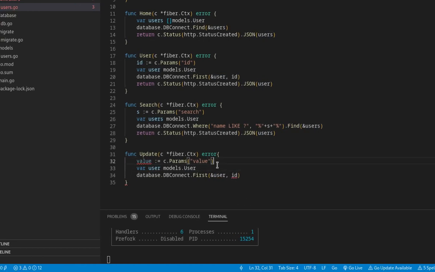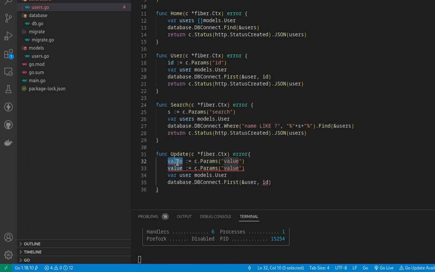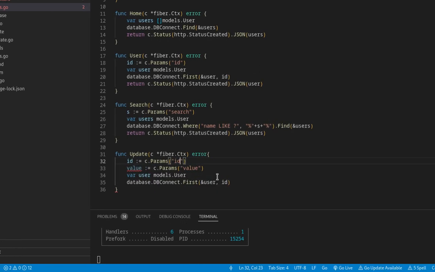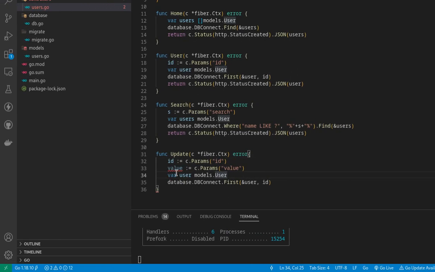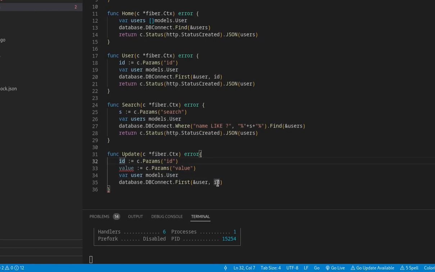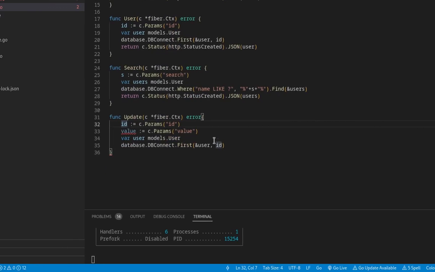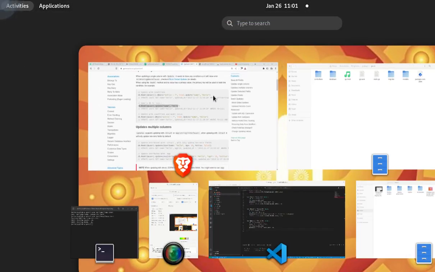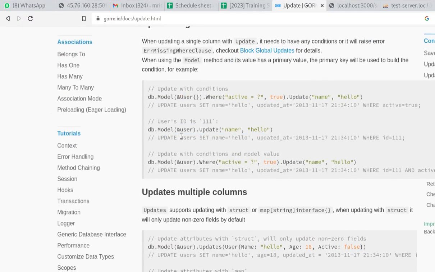Also here we should have some ID where we want to update. The ID of the record which we want to change. So this ID will come here, ID, and now we need to put this function.